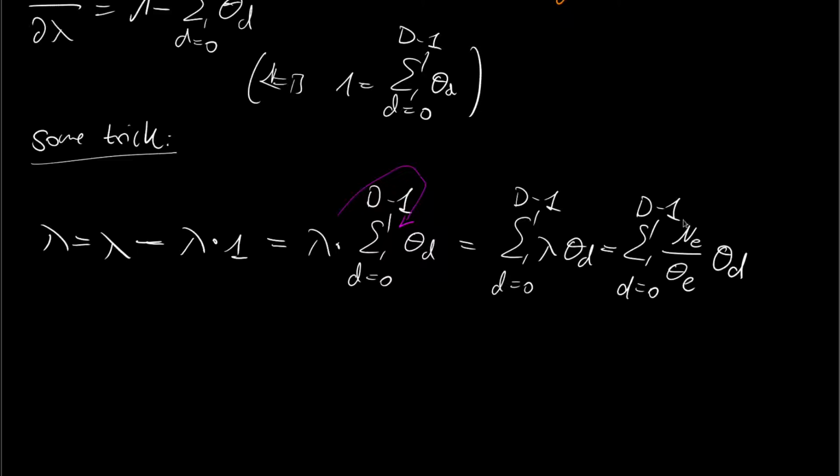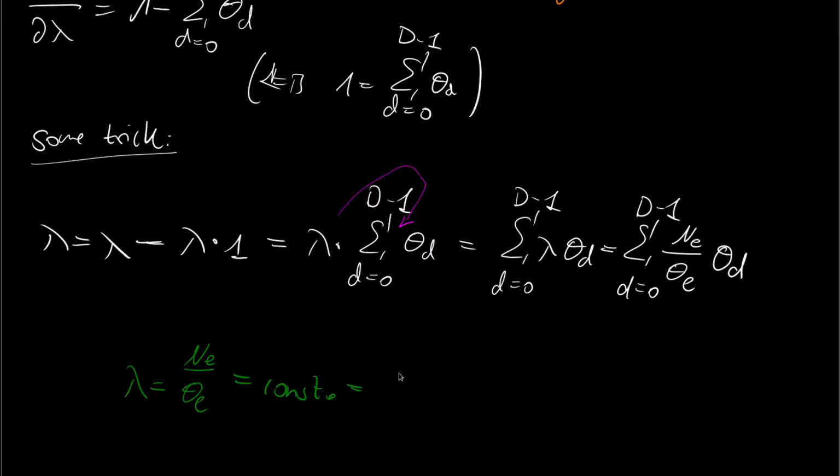Okay, let us assess what this ratio actually means. So we have lambda is n_e over theta e. And we said we look at one particular theta, and the lambda that corresponds to the entire optimization. So it corresponds to the theta e, to the theta e minus 1, and the theta e plus 1. So in other terms, it corresponds to the theta with respect to cloudy weather, rainy weather, and sunny weather. So in a sense, this is constant. And it also makes sense. The ratio of the number of observations of a certain weather state with respect to the probability of this weather state has to be constant.